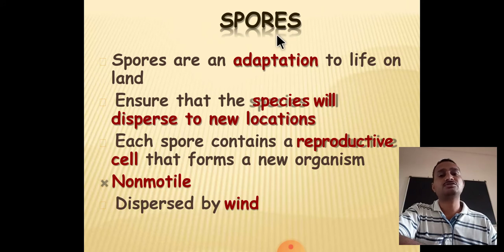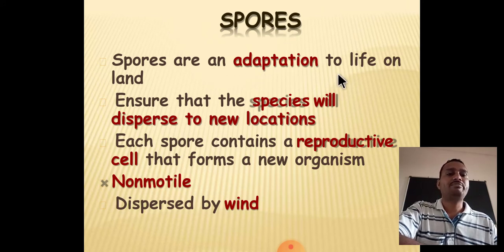Spores, we will see the structure of spores. Spores are the adaptation to life on the land. These are very important structures. They ensure that the species will disperse to new locations, because the vegetative fragments do not spread from one location to another, but spores do. For example, consider dispersal of seeds.